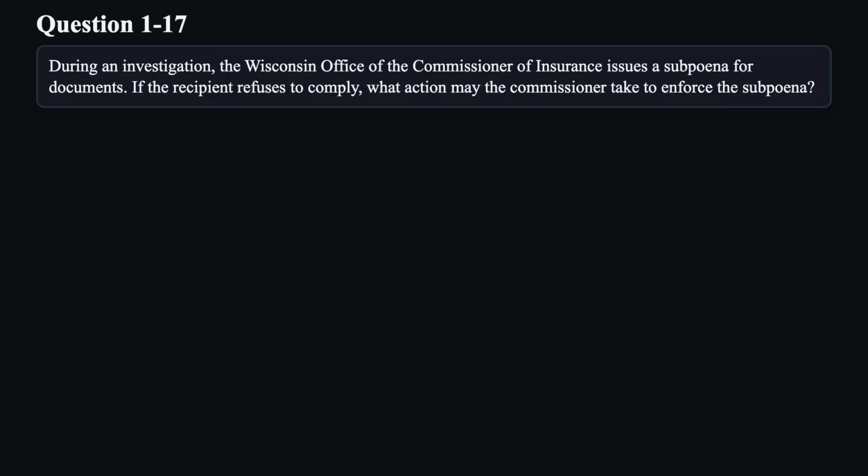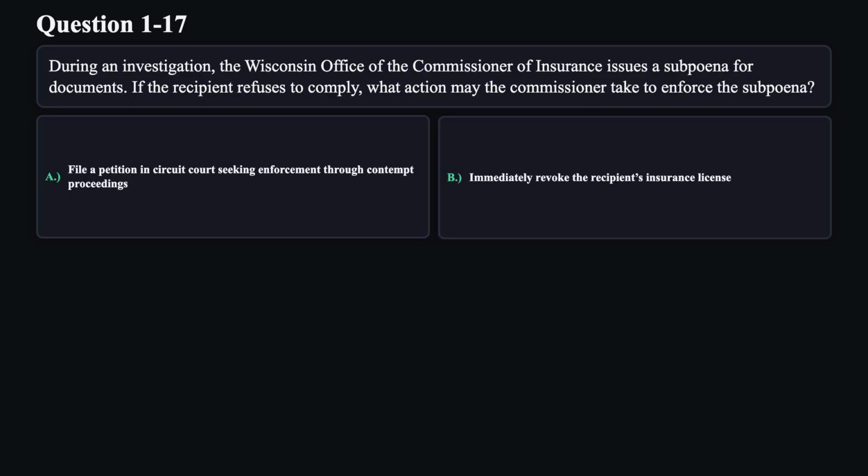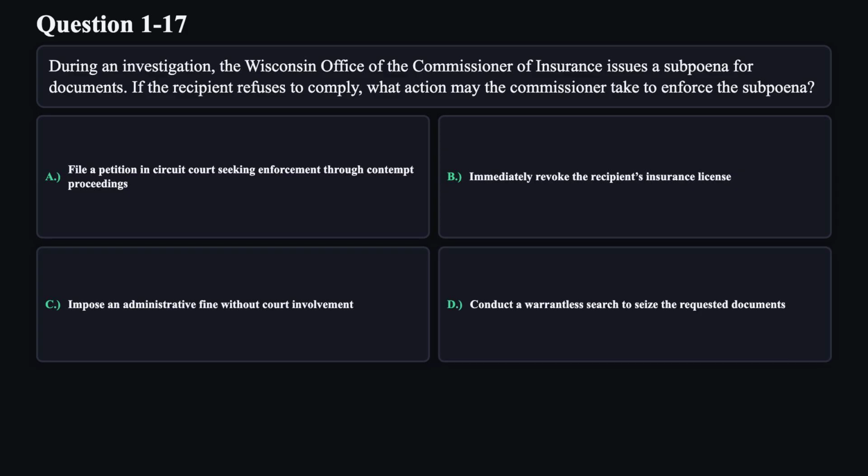Question 17. During an investigation, the Wisconsin Office of the Commissioner of Insurance issues a subpoena for documents. If the recipient refuses to comply, what action may the commissioner take to enforce the subpoena? A. File a petition in circuit court seeking enforcement through contempt proceedings. B. Immediately revoke the recipient's insurance license. C. Impose an administrative fine without court involvement. D. Conduct a warrantless search to seize the requested documents.